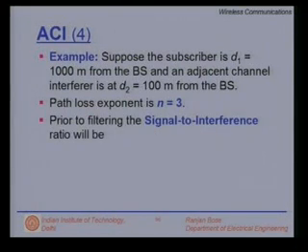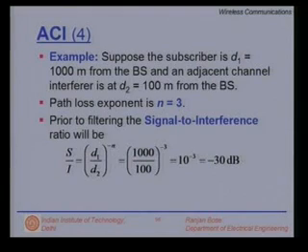Prior to filtering, the signal to interference ratio can be calculated as S/I = (d1/d2)^(-n), which is nothing but 10^(-3). In terms of dB, it is minus 30 dB. So, my desired signal is actually drowned out. The near far effect, something has to be done about it.